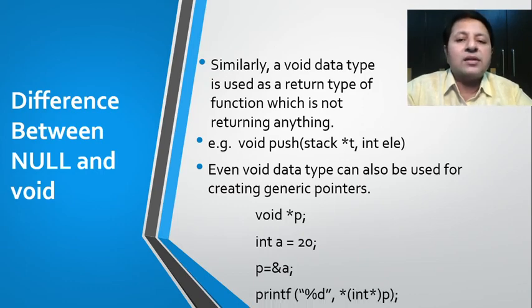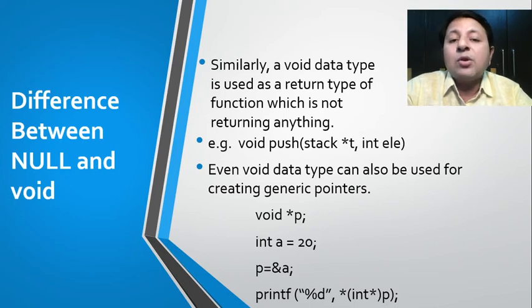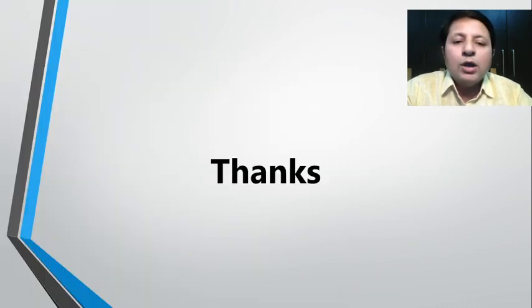So this is how you're going to access that. Whenever you do dereferencing, like printf %d, generally we say star p, and ideally when I say star p, I should be able to get a. But as we know, p doesn't have its own type. So that's the reason whenever we do dereferencing, let's say star p, you can see a typecasting of int star is being done to indicate that p is pointing to an integer. So this is how we can make use of generic pointers, that is the pointers created using void. That's the way you can differentiate between the concept of null as well as the concept of void.